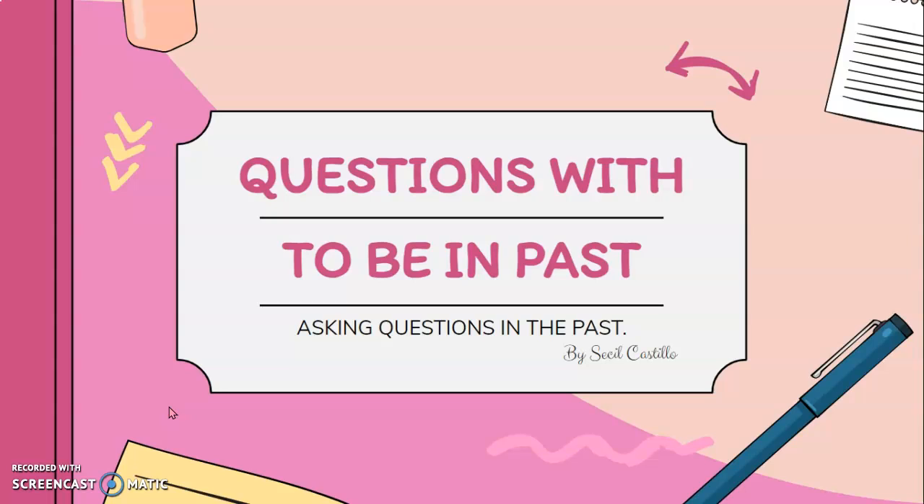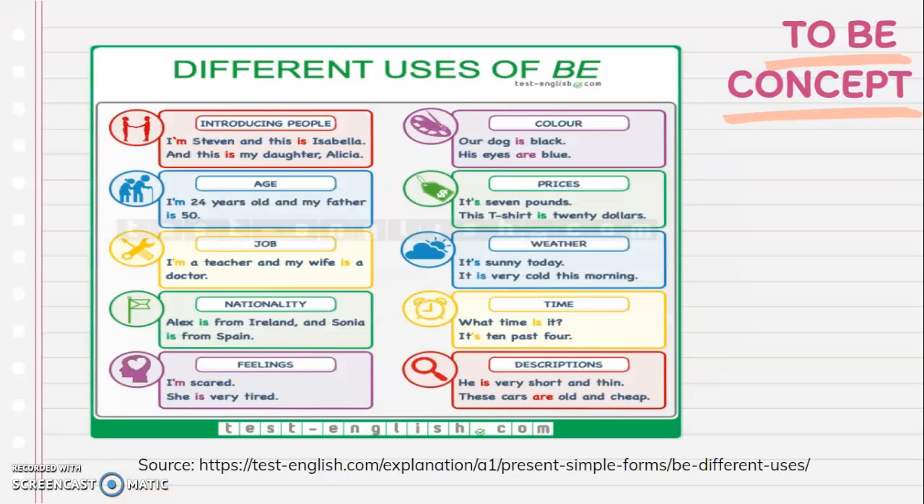Today our goal is to learn how to make questions with the verb to be in past. As we saw in the previous video, the verb to be has very specific uses. We said that we use the verb to be to talk about permanent or semi-permanent situations. What is a permanent situation?